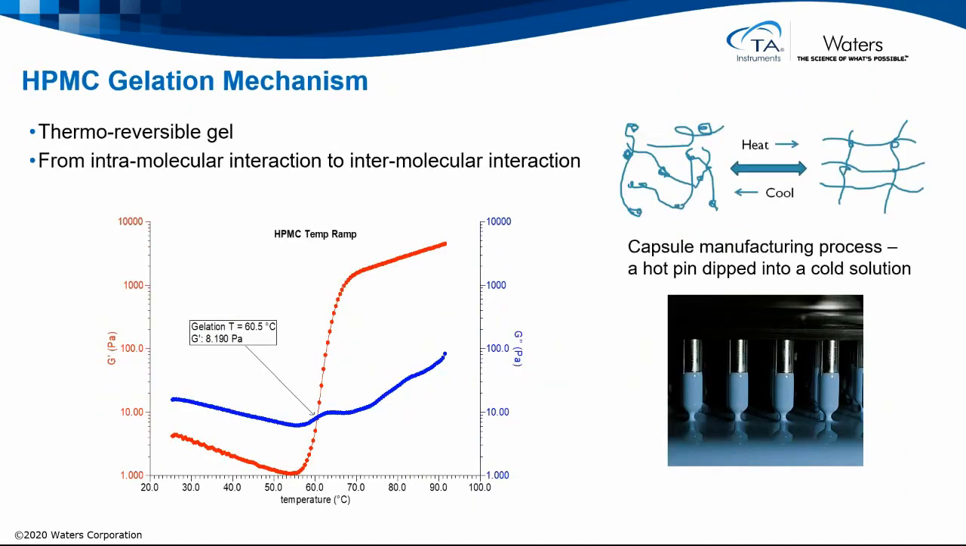With an HPMC gelation mechanism, a thermoreversible gelation, we can go from intramolecular interactions to intermolecular interactions as we form a cross-link network. On heating the material, we initially see a decrease in both modulus values as expected, but at some point the gelation reaction starts and we see a characteristic gel point or gelation temperature above which gelation will be initiated. Capsule manufacture processing normally involves a hot pin being dipped into a cold solution above this temperature.